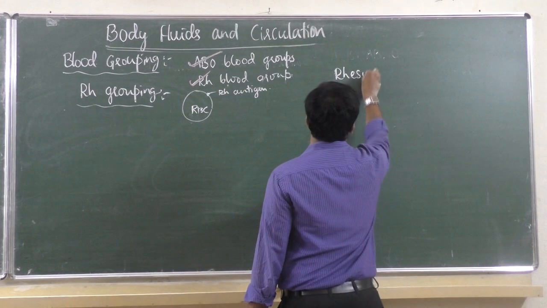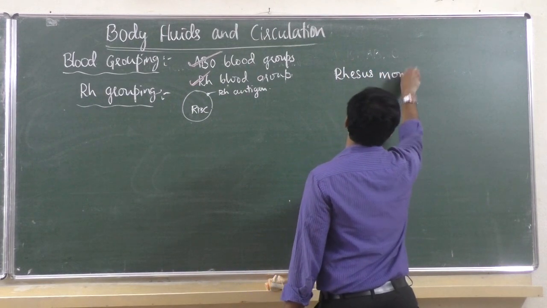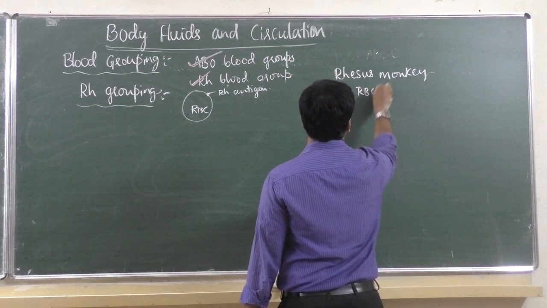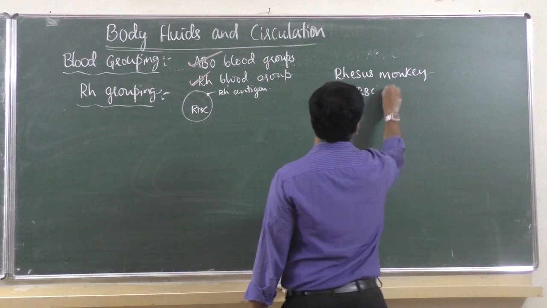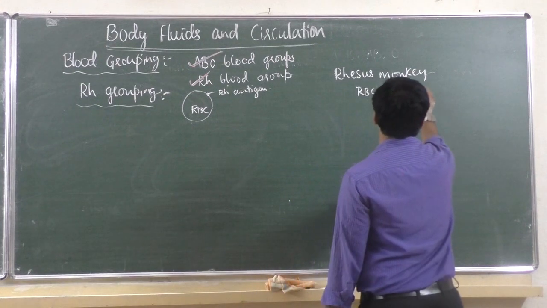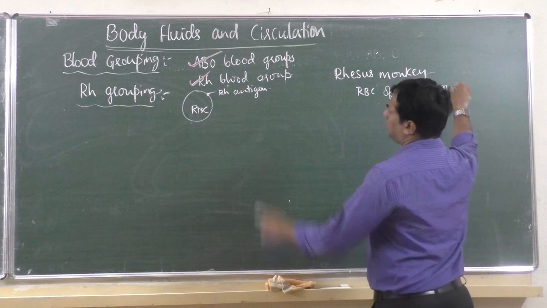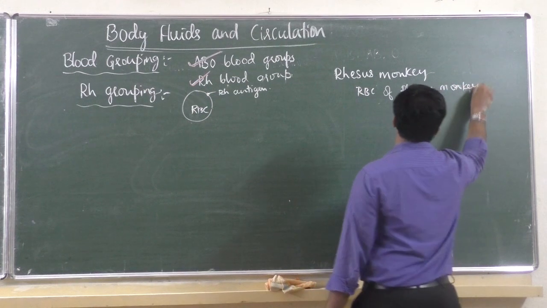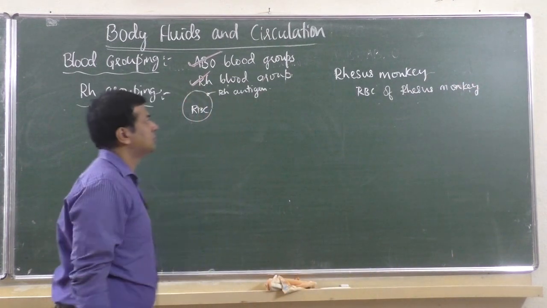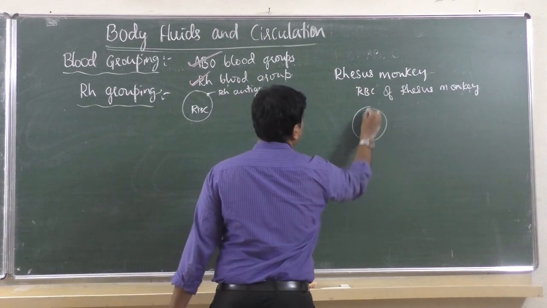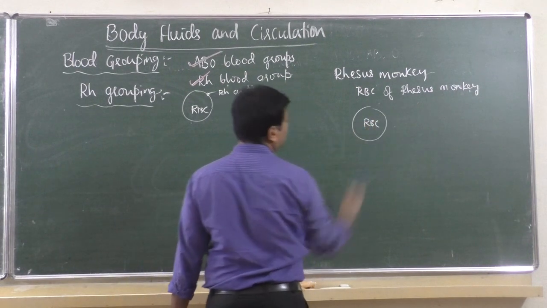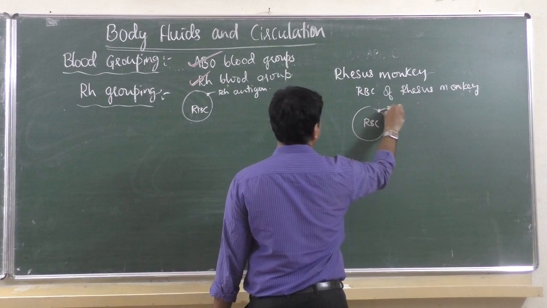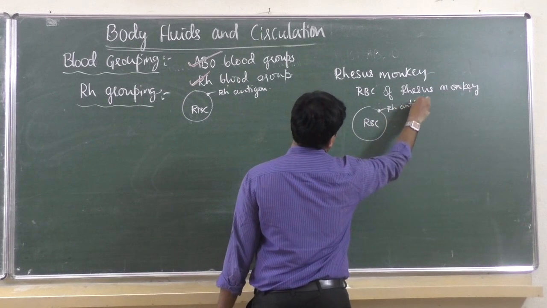The name of that monkey is rhesus monkey. On the red blood corpuscle of the rhesus monkey, the same antigen is there which is there in human RBC. So the cell membrane of the red blood corpuscle of the rhesus monkey has the same antigen, that is called Rh antigen.